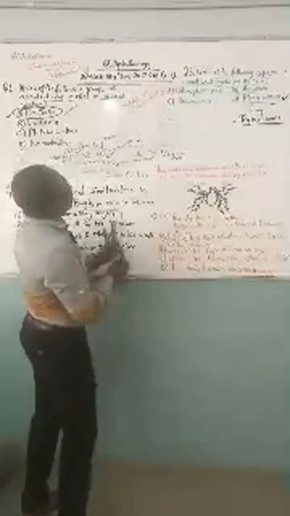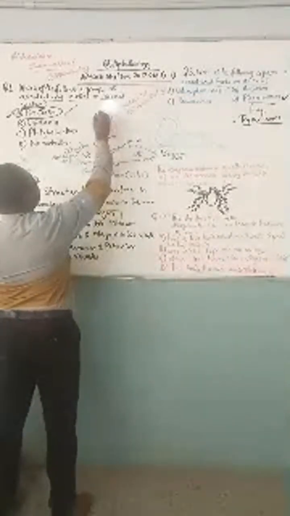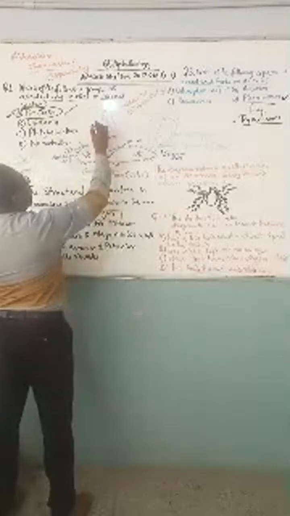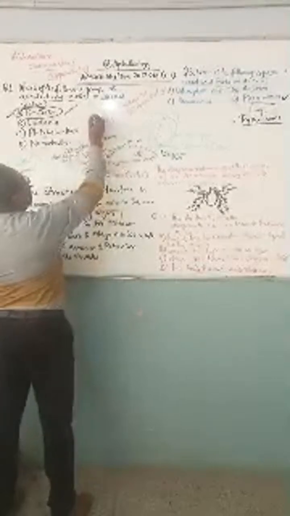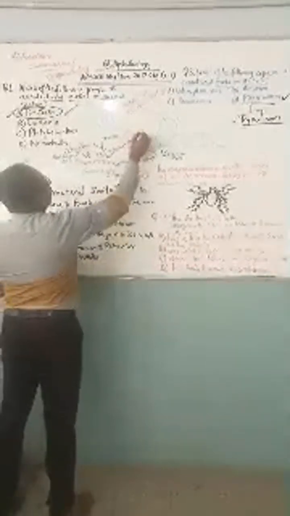Now, when you look at the second example there, they said amoeba. Amoeba can exist on its own. Why? Because amoeba does not have a definite shape. When you look at the diagram of amoeba, it has a nucleus, and then these projections that are called pseudopodium.